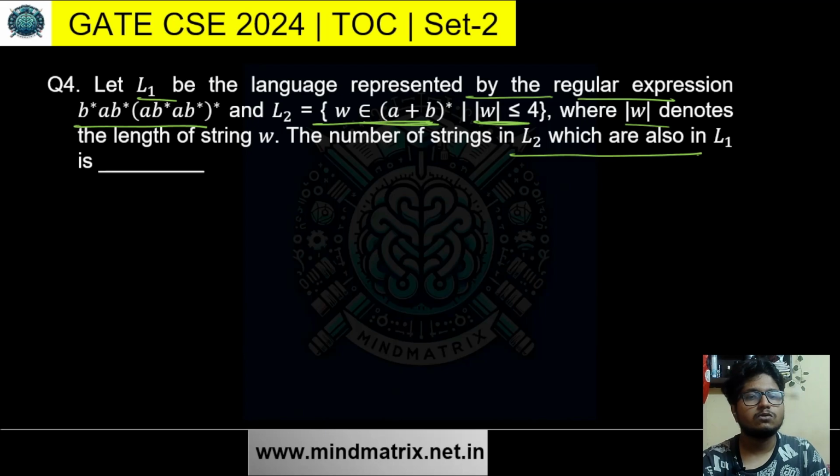The number of strings in L2 basically means all the strings of a and b of length less than or equal to 4 which are also in L1. So all the strings that can be generated from this regular expression and have length less than or equal to 4. That is simple. So let's analyze the regular expression.